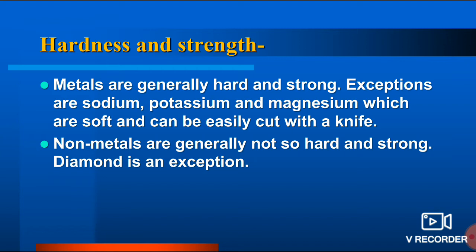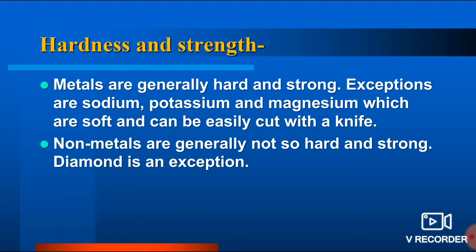Okay, and they can be cut with the help of a knife. And I have told you that sodium is highly reactive. As soon as it comes in contact with oxygen, it forms the oxide. Okay, it catches fire. If you talk about non-metals, they are generally not so hard. But diamond is an exception.